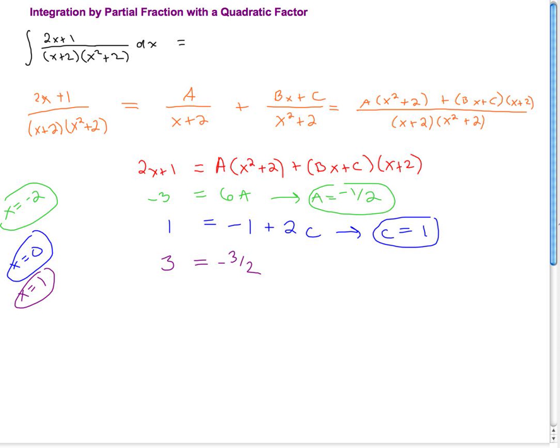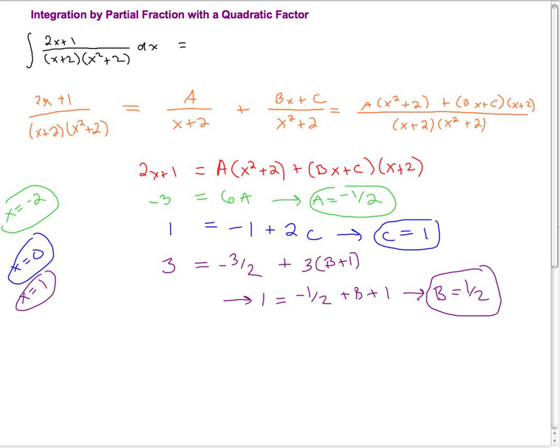That's what we're looking for. I plug in 1, I get b plus 1 times 3, 3 times b plus 1. And I can divide by 3, I get 1 is equal to minus 1/2 plus b plus 1, or b is equal to 1/2.